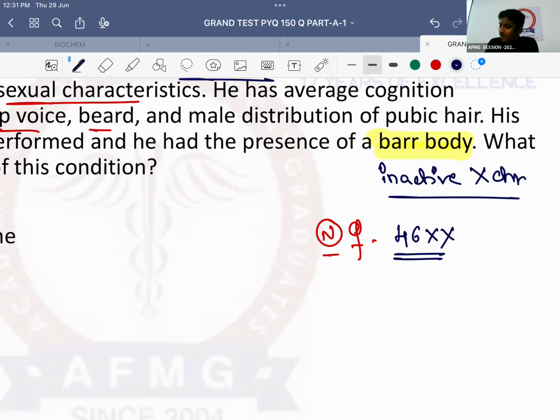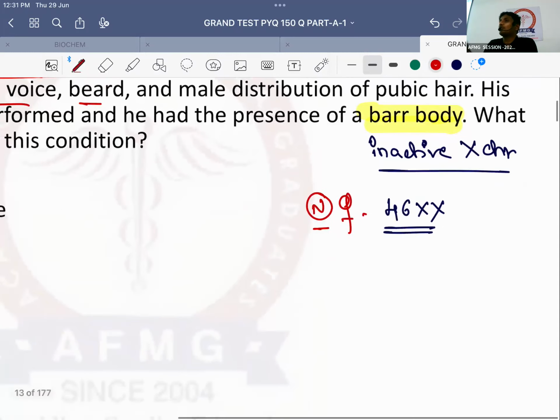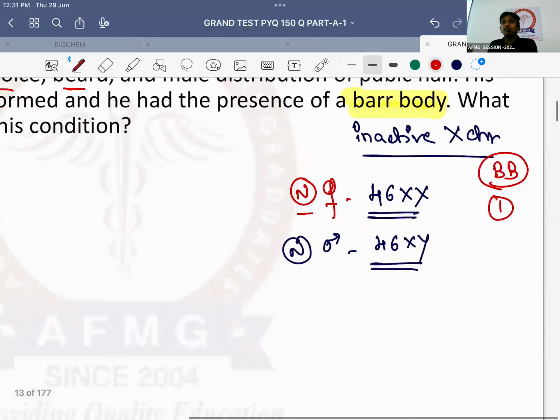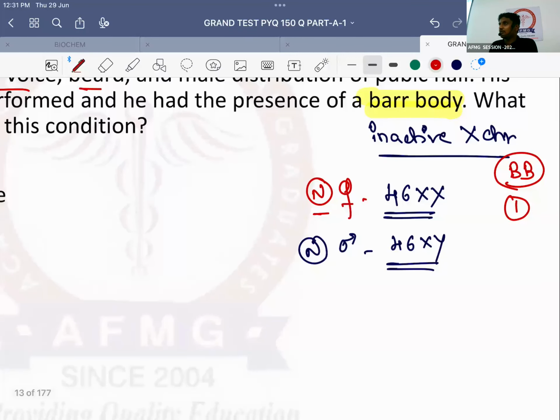46XX. So the number of bar bodies is the number of X chromosomes minus 1. So in a normal female, how many bar bodies are there, children? One bar body. In a normal male, what is the genotype? 46XY. So one less than the number of X chromosomes. So in a normal male, how many bar bodies?